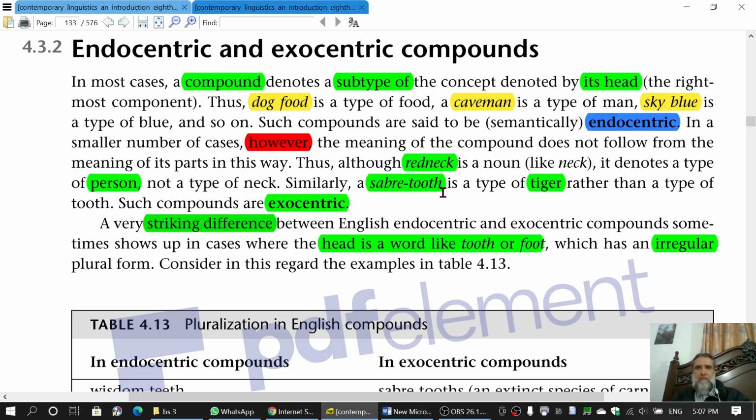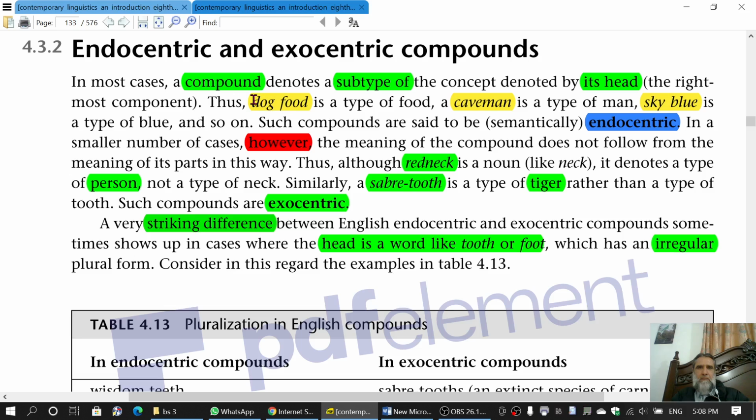The other example is saber tooth. Saber tooth is a kind of tiger having very long teeth, and this is an extinct type of tiger nowadays. We do not find it. You can check saber tooth on the internet, Google it, and you will find in the pictures that these tigers had very long teeth, and they are extinct now. However, saber tooth doesn't mean the tooth which is saber. Saber is a kind of sword. But saber-tooth means tiger. That is, the meaning of tiger is not in the compound.